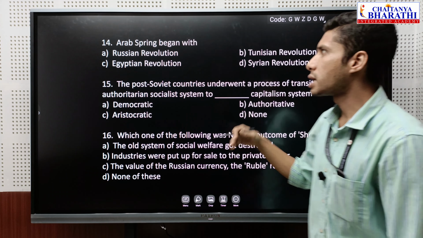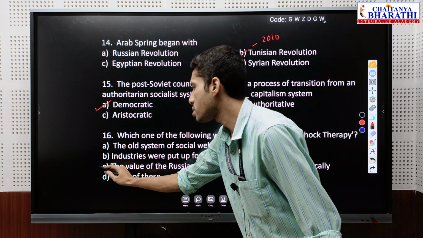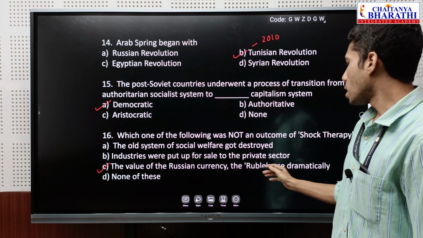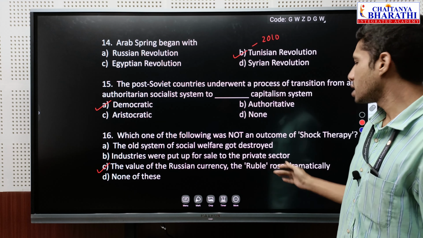The value of the Russian currency, the ruble, rose dramatically. So this should actually be the wrong answer. Why? Because during the transition, the economy of Russia deteriorated more. So its currency, the ruble, didn't rise but it fell. Other options are correct. So let us go to the next question.